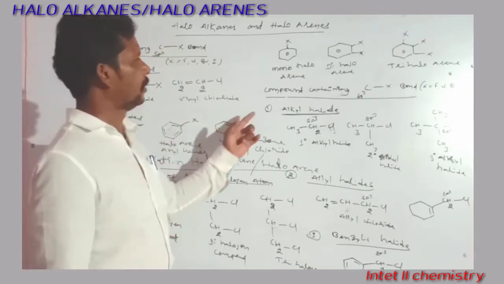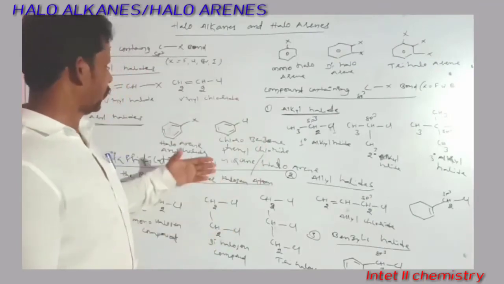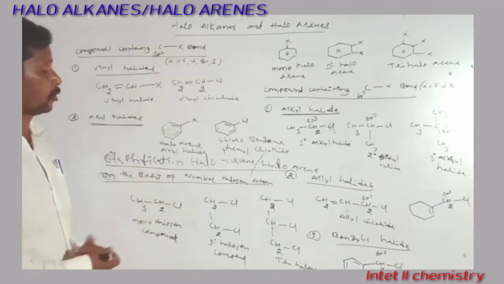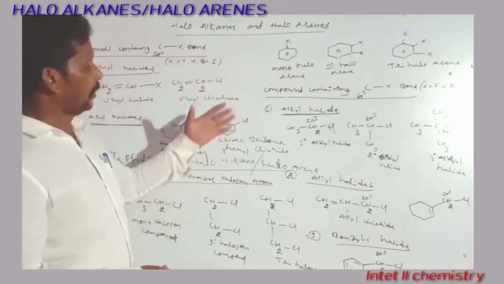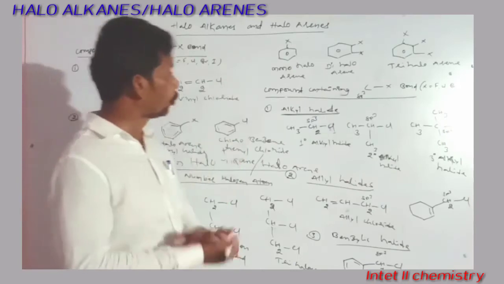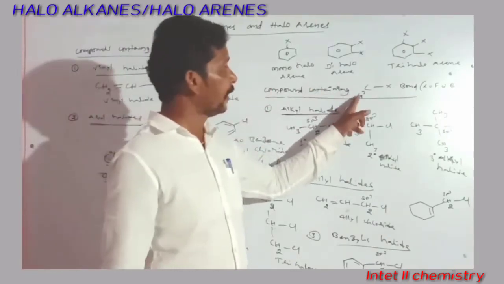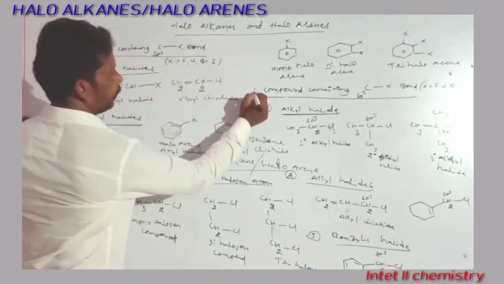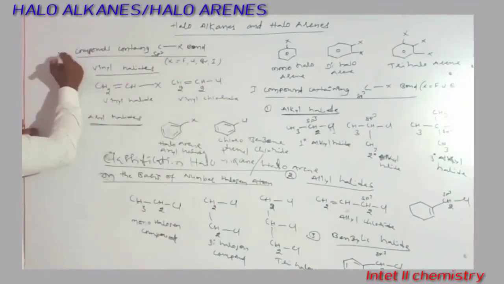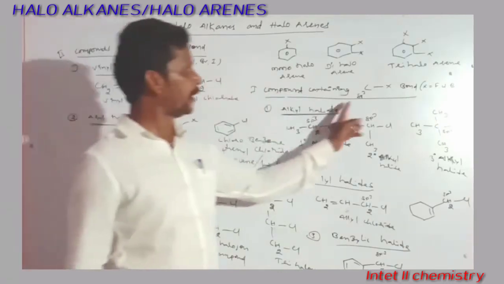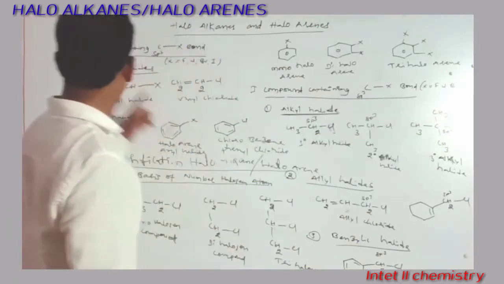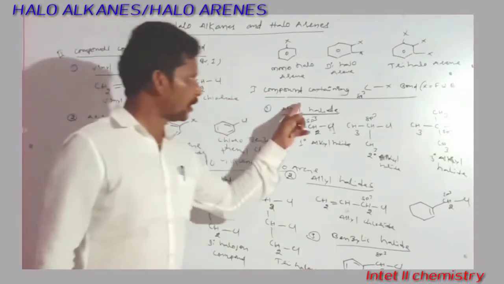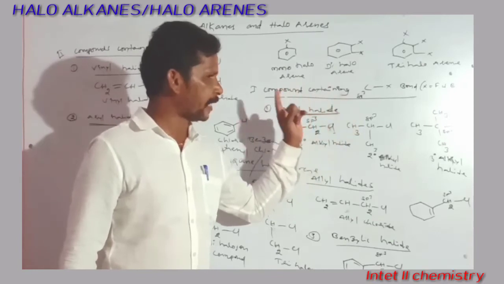Next, the classification of only monohalogen compounds, because we are going to discuss only the monohalogen compounds in this lesson. So these monohalogen compounds are further classified into two types. One is compounds containing sp3 C-X bond, and the second, we put as Roman number 2, the compounds containing sp2 C-X bond. So here the halogen atom is directly attached to sp3 carbon.